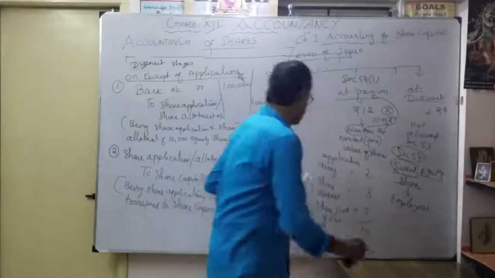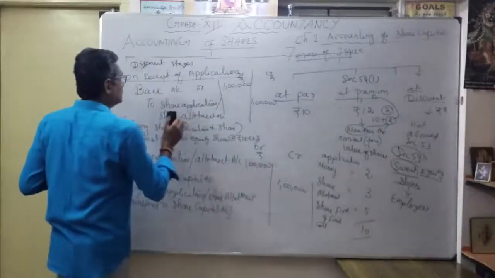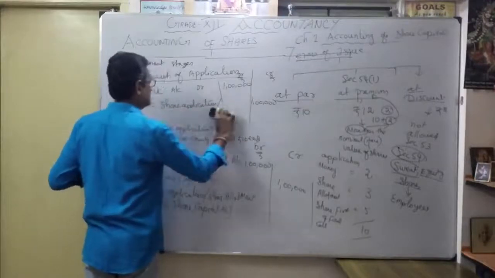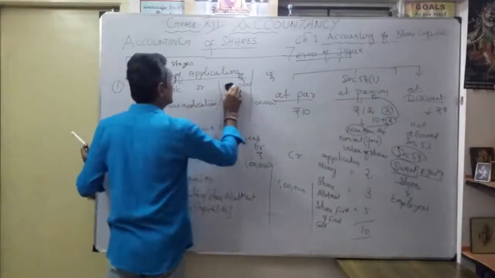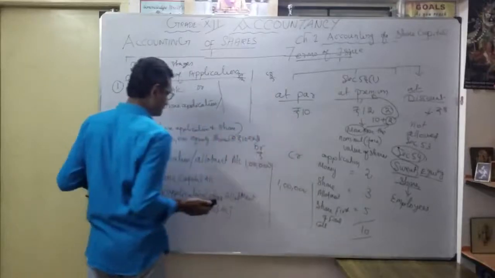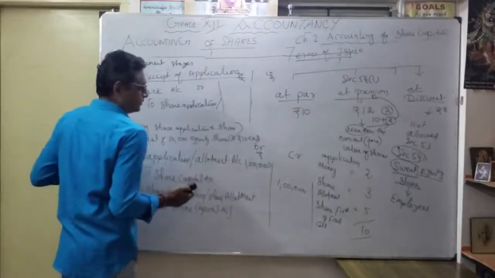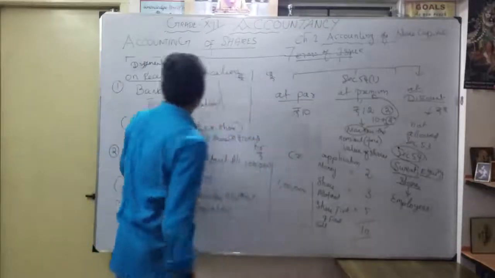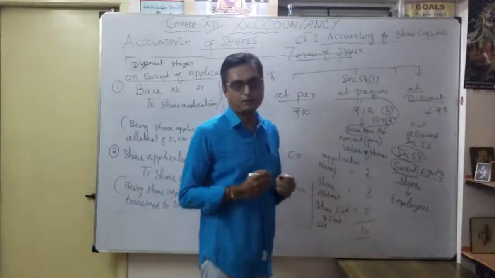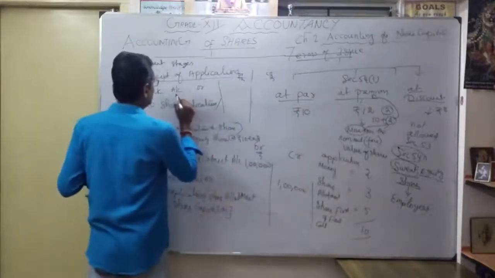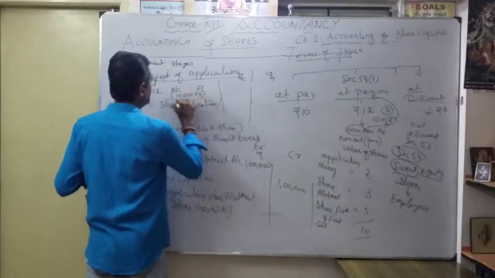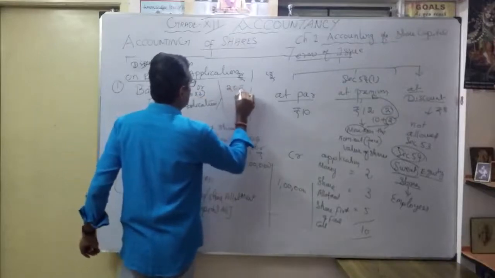Okay, now the first entry. As you know, you can't get the money immediately, correct? So what do you have to get? Bank account, how much? Just 2 rupees. How many shares? You mentioned here 10,000 into 2 rupees, so 20,000.